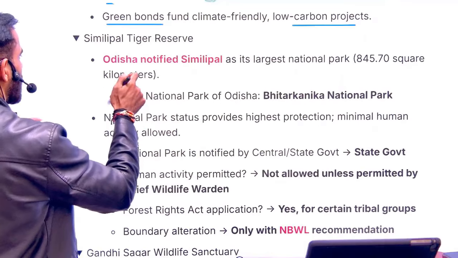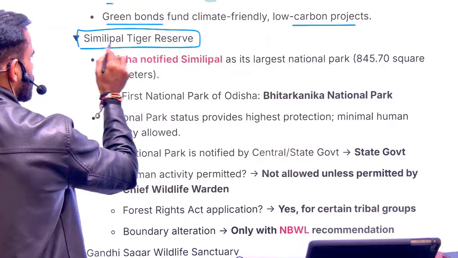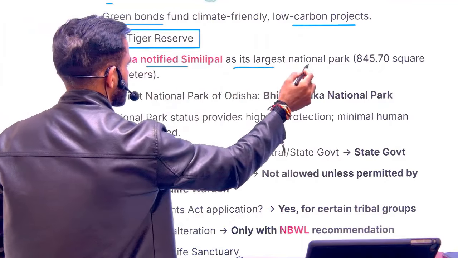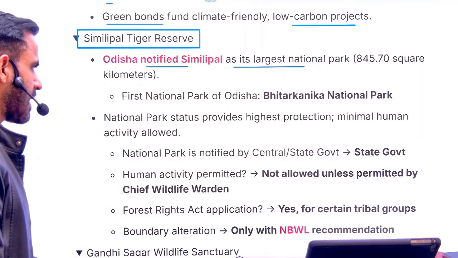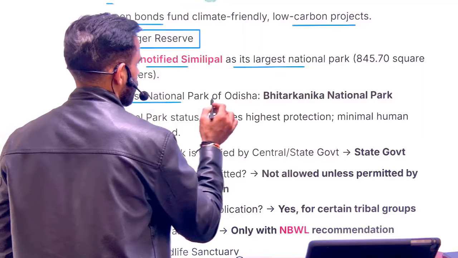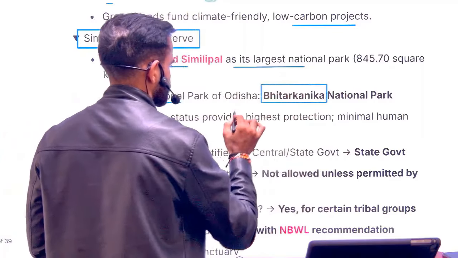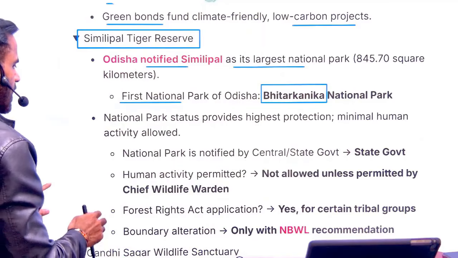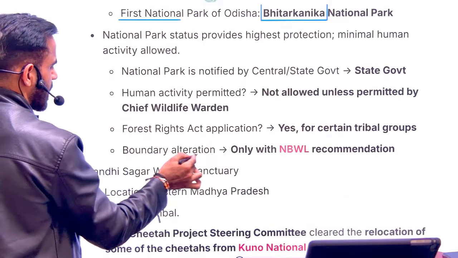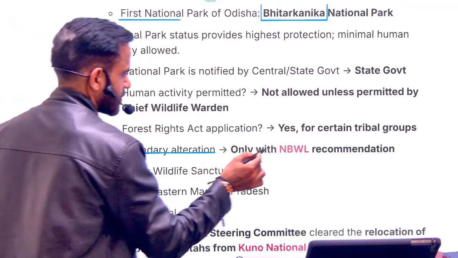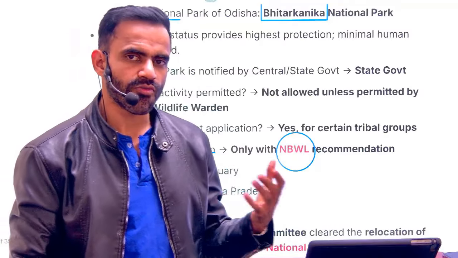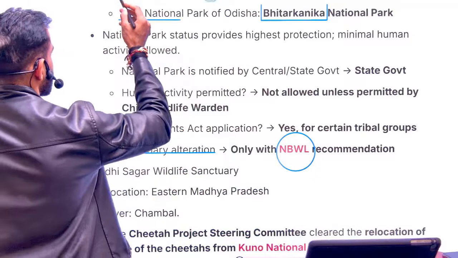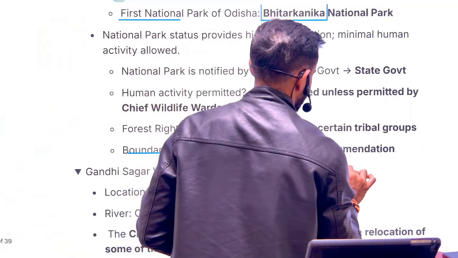Next is related to the Simlipal Tiger Reserve. So recently, Odisha notified Simlipal Tiger Reserve as its largest national park, and the first national park of Odisha is Bhitarkanika. Okay, now understand the boundary of the national park can be changed only after the recommendation of NBWL. What is NBWL? National Board for Wildlife. It is under the Prime Minister. So this National Board for Wildlife is under the Prime Minister.